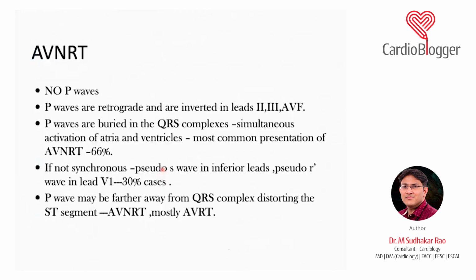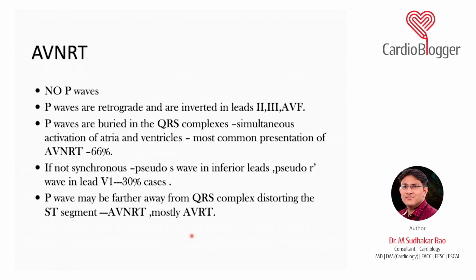Now, for AVNRT, I told you, either you may not get a P wave, or the P waves are retrograde and inverted in leads 2, 3 and AVF, which is seen as a pseudo S. Or the P waves are buried in the QRS complex because of simultaneous activation of the atria and ventricle. That is the most common presentation, and in this you won't see any P wave. However, if the activation is not synchronous, you see pseudo S and pseudo R in 30% of cases. And very rarely, around 4% of cases, the P wave may be farther away from the QRS, which can appear as a long RP tachycardia.